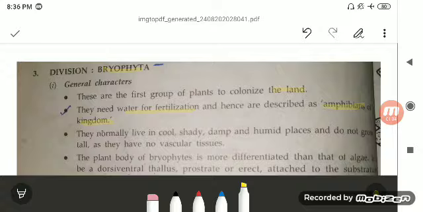What do you mean by amphibians? Amphibians are those organisms which complete their life cycle in two habitats. One is water and another is the land. Similarly, the bryophytes need the water for the fertilization and then they can be colonized on the land.